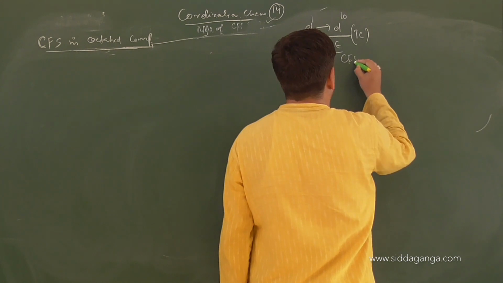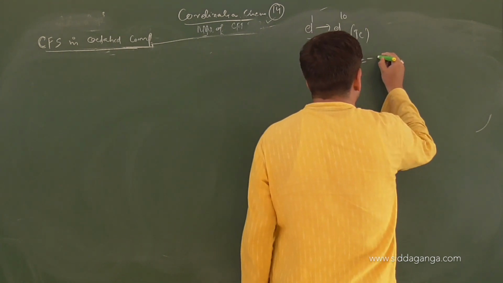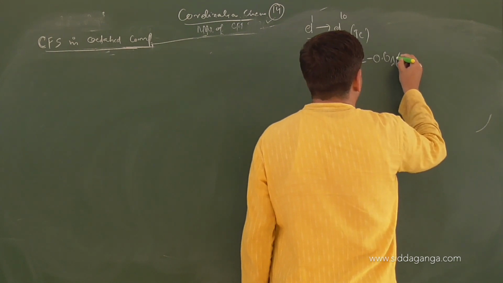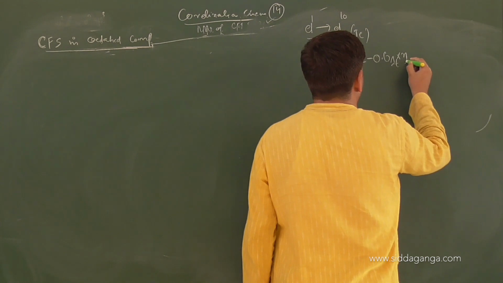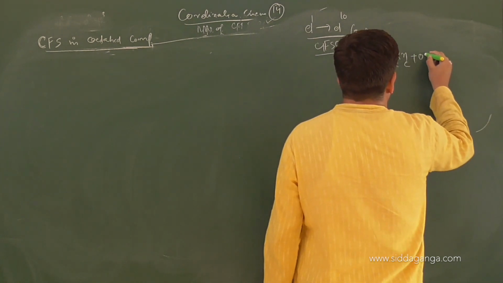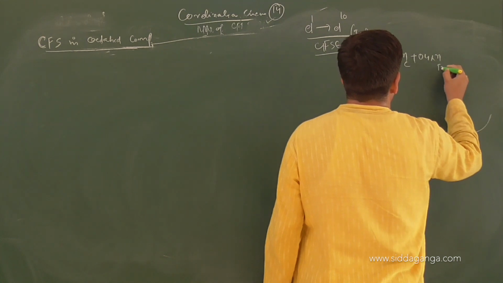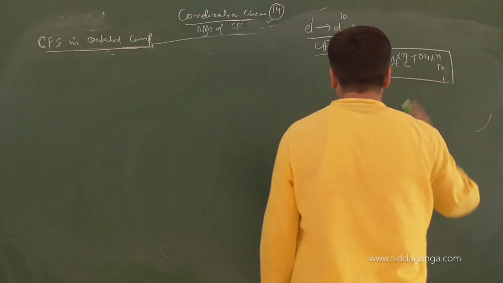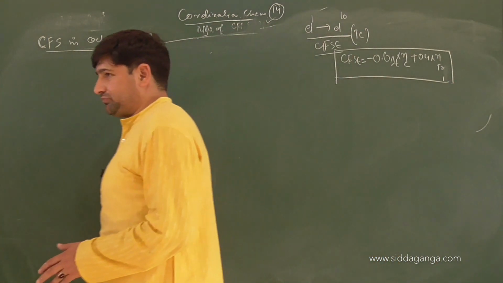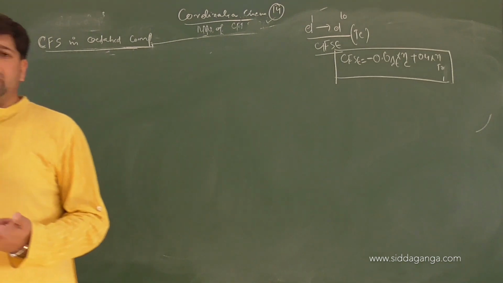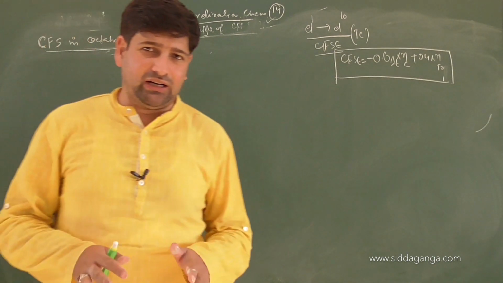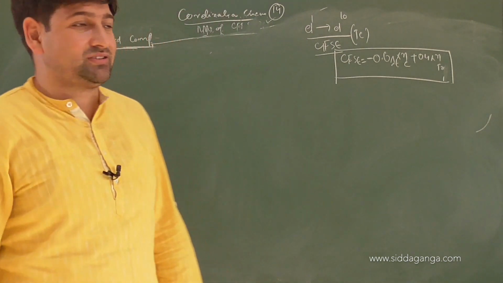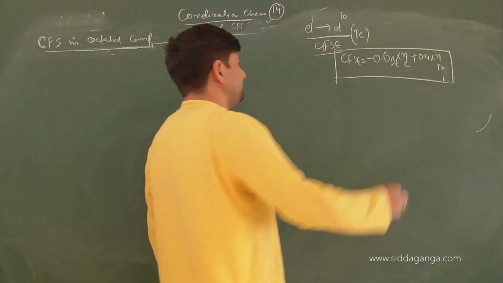So CFSE equals to minus 0.6 of delta T into number of electrons in e plus 0.4 into number of electrons in t2. So there is no question of pairing coming to play, because crystal field splitting energy will be usually very less, and no concept of pairing comes into play there, right or not? Pairing will occur, but it will not be at the consumption of some energy. There will be no two options available in tetrahedral systems. So it's your homework children.